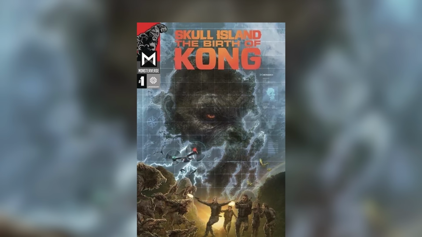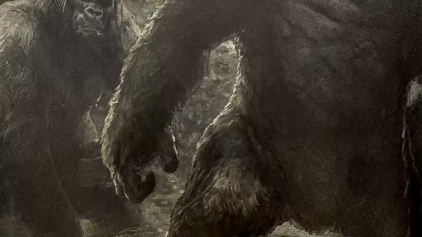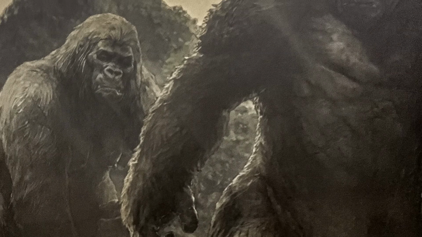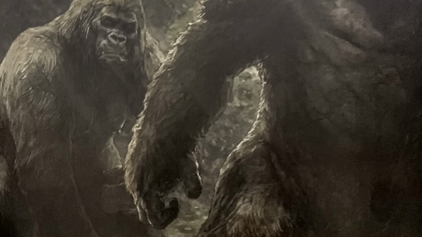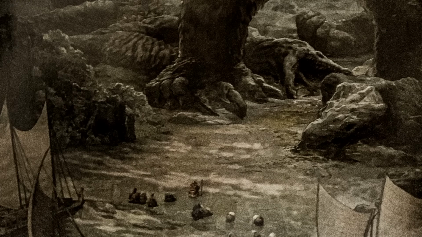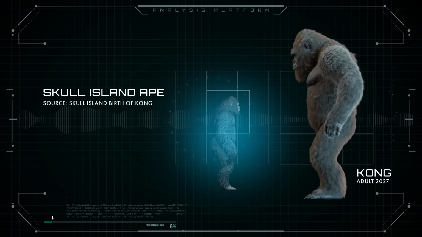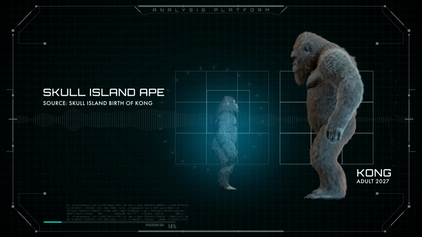For better context, we'll have to go back to the graphic novel Skull Island: Birth of Kong. We are introduced to a tribe of these great apes that lived here on Skull Island. You'll note that these apes don't really measure up to the size of adult Kong, who measures 337 feet in height. These apes were a little less than 2/3 of Kong's adult form. But why? Let us explain.